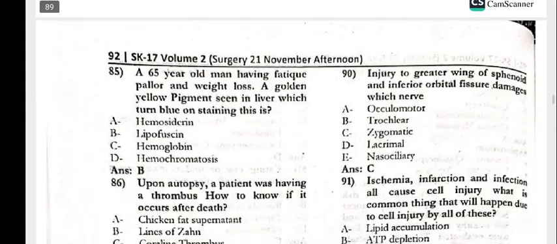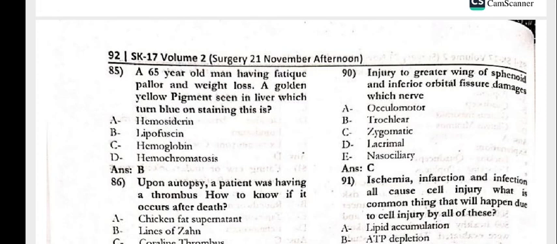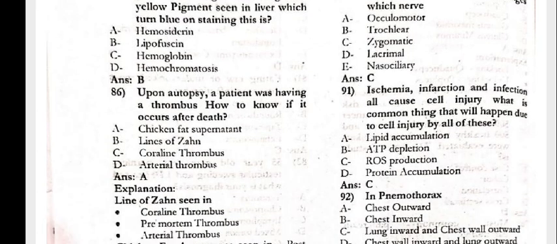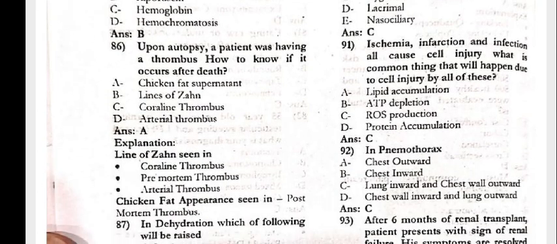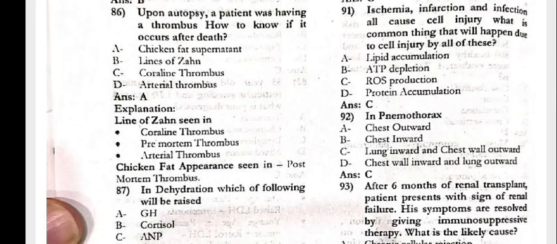85, 65-year-old man having the pallor and the weight loss. A golden yellow pigment is in the liver which turns blue on the staining. This is the lipofuscin. Upon autopsy, the patient was having a thrombus. How to know if it occurs after death? That is chicken fat supernatant.